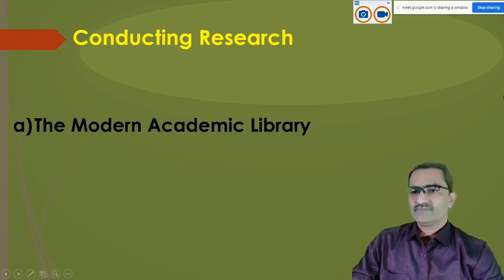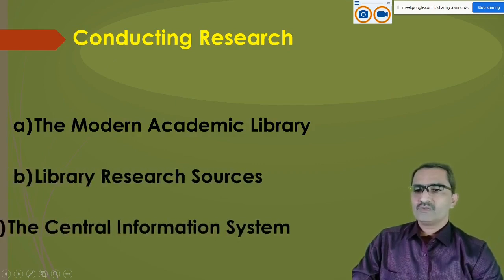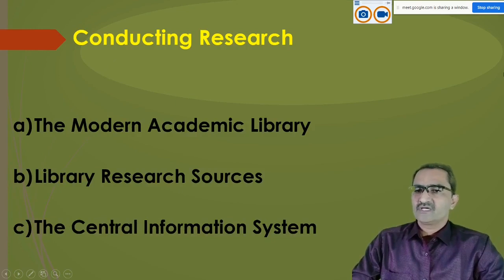In the first part we will talk about these three things. First is the modern American library, that how modern American library is very useful for all researchers. Second, library resources, or you can say library research sources. Okay. And third, the central information system. So we will try to understand that how these are very useful for the researchers.